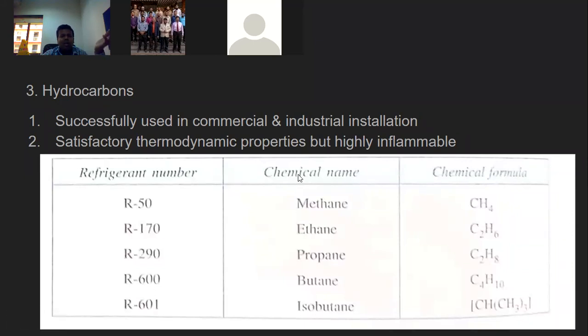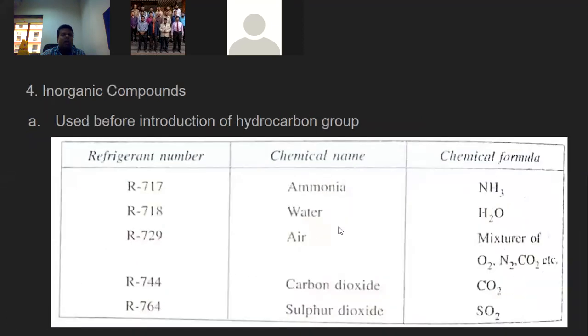Then for the chemical names, you can see methane, ethane, propane, butane, isobutane. These are basically the hydrocarbon refrigerants. And the chemical compositions you can see are CH4, C2H6, C3H8, C4H10, and so on. So these are some of the hydrocarbons.